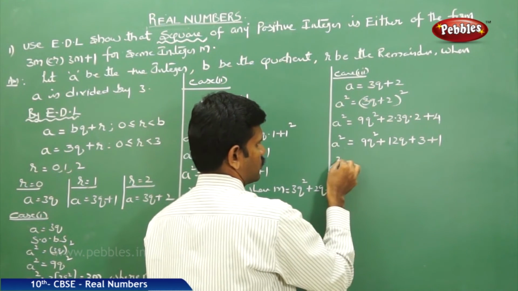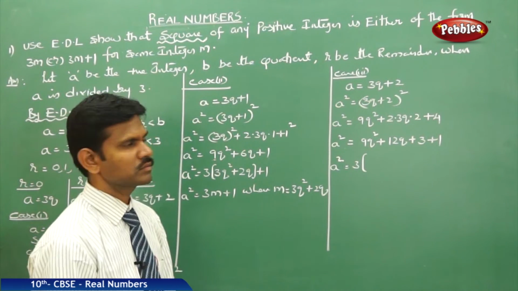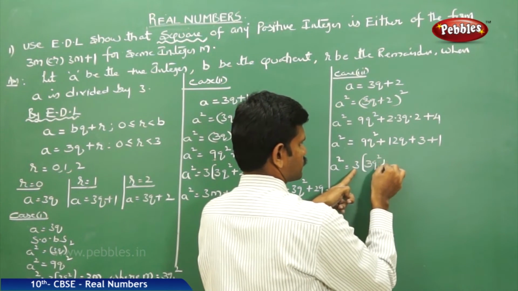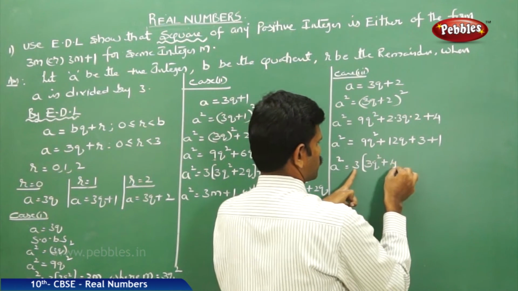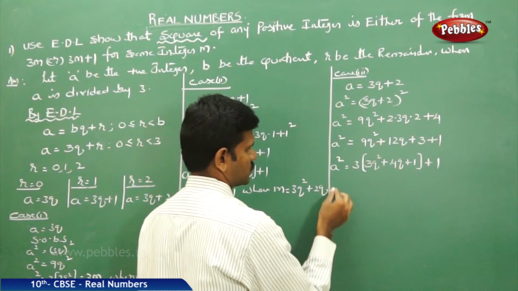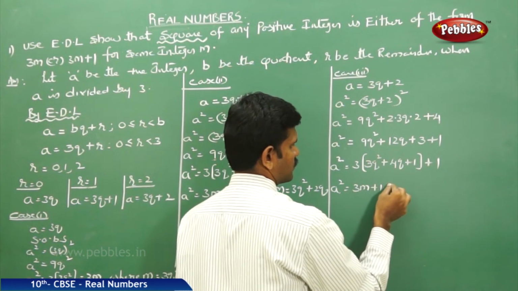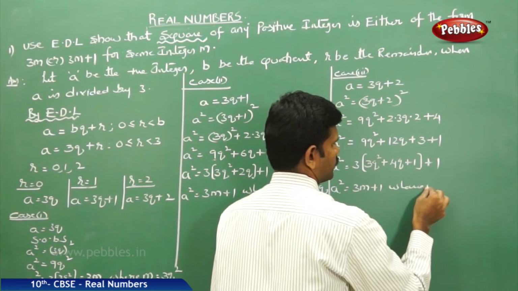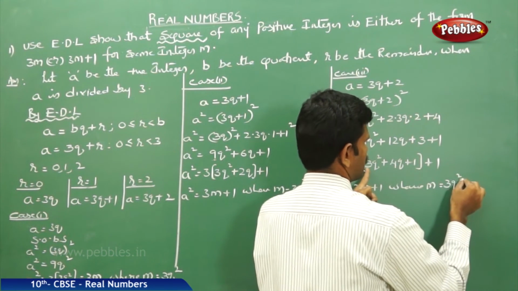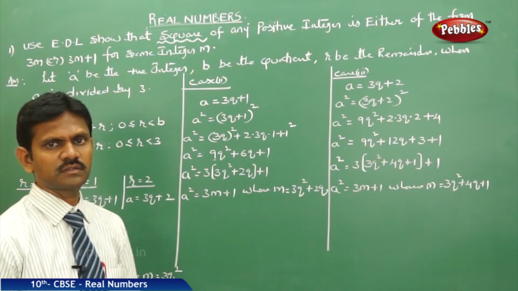Now if I take 3 common, 3 times 3q square plus 4q plus 1, plus 1. Therefore A square is equal to 3m plus 1, where m is equal to 3q square plus 4q plus 1, where m is some integer.